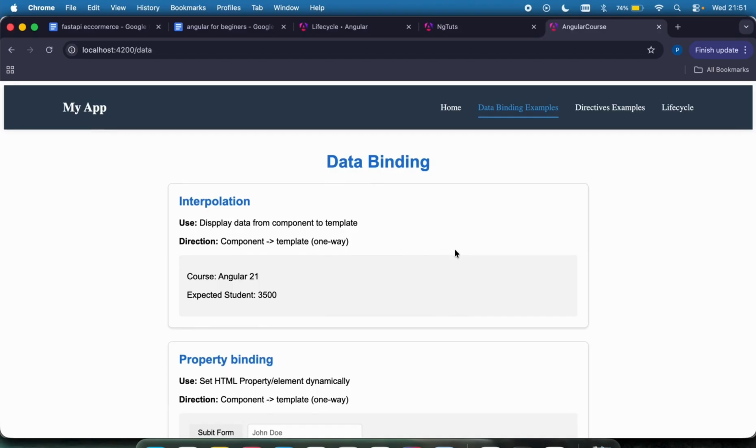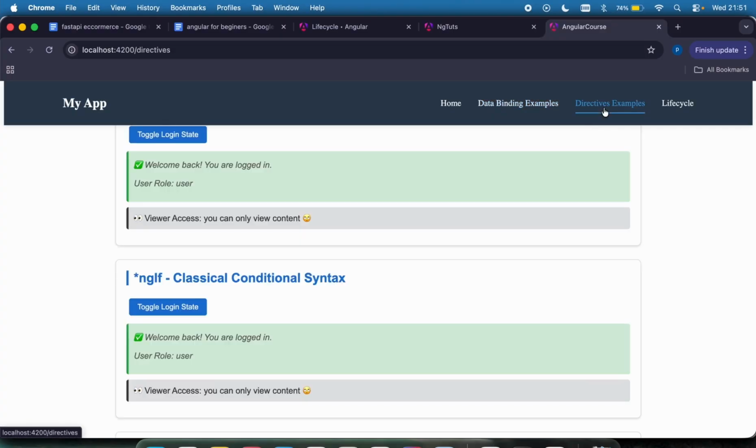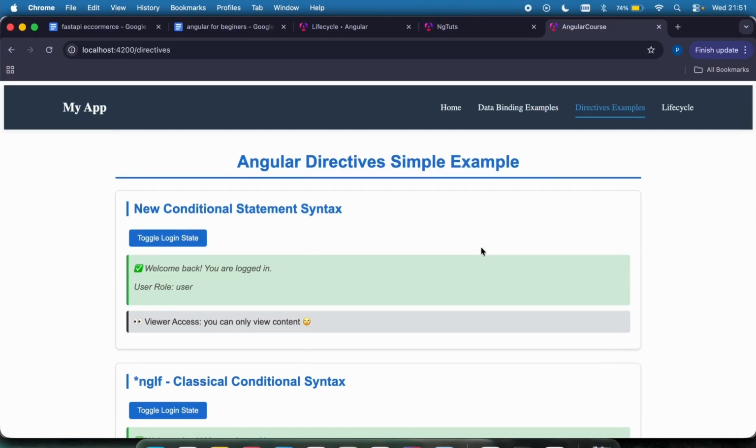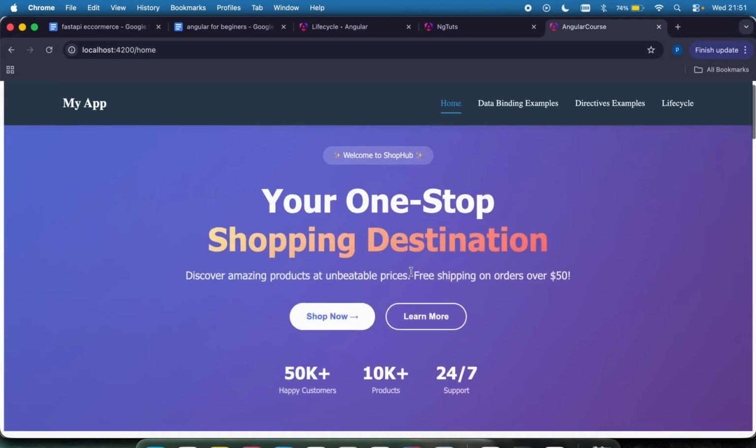We saw the classical syntax alternative. We saw two-way data binding. We saw one-way data binding. We saw event binding, interpolation. So all of these have been taught and we now know what they are. We got to see directives, a lot of stuff. We got to see how to build beautiful UI design.